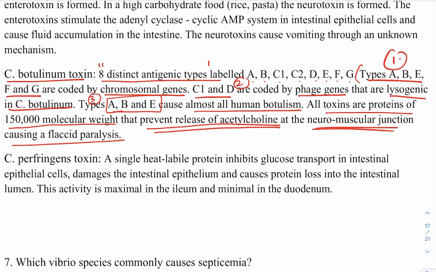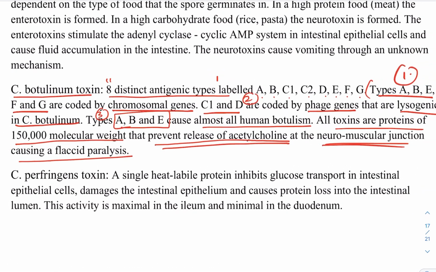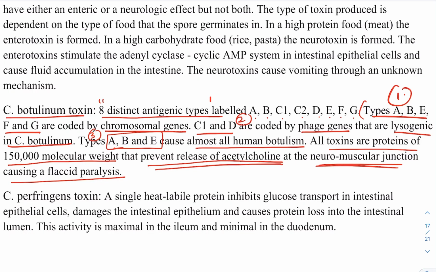Now, lastly, if we talk about Clostridium perfringens toxin, you remember one thing: which type is involved? Type A. In microbiology, if you're confused about type A, B, C, D, mostly the answer is type A. So remember it like this. Clostridium perfringens type A is involved, and this is also an enterotoxin.